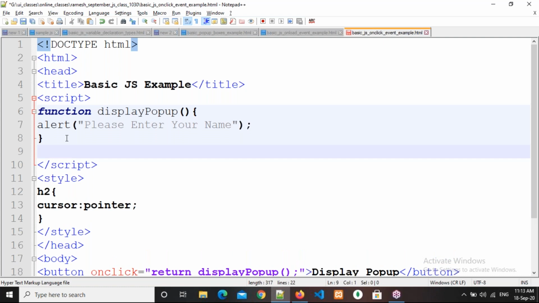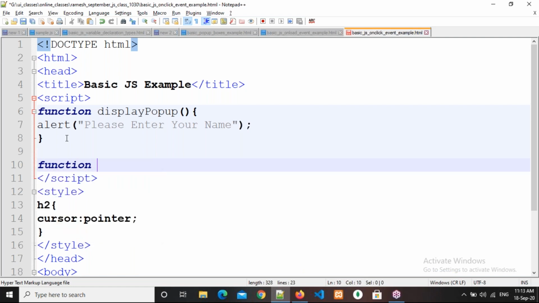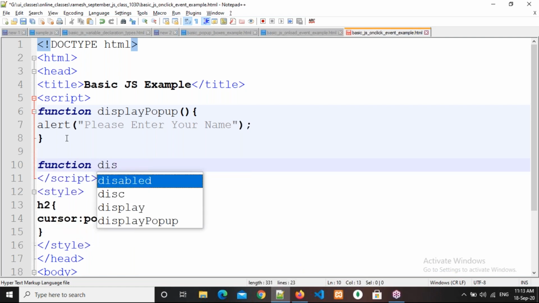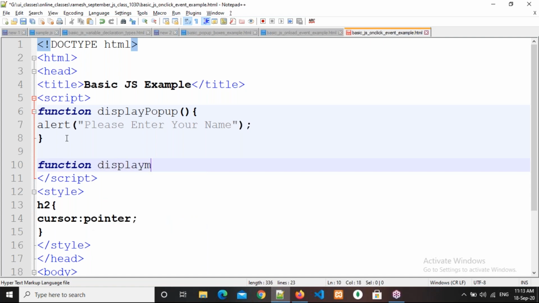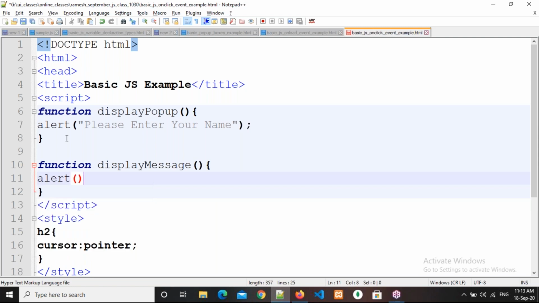Suppose function display message, alert, hi, I am Ramesh.